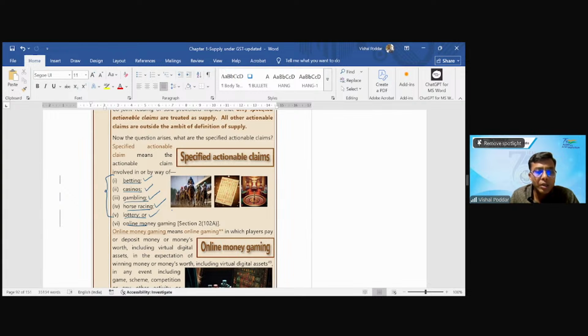Interestingly, a new thing has been added in this, which is online gaming. Now we have today so many online gaming portals: Teen Patti, Rummy, Poker, then Ludo.